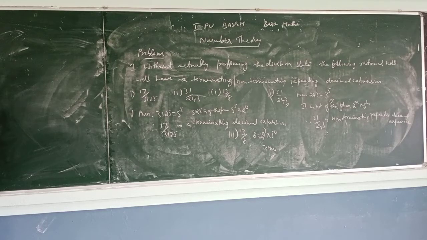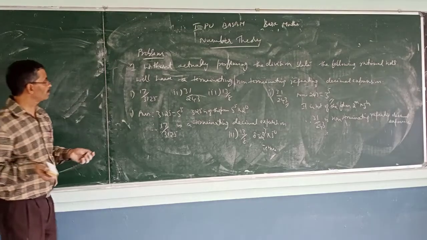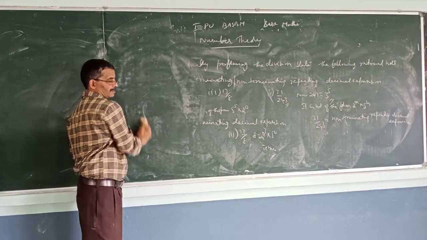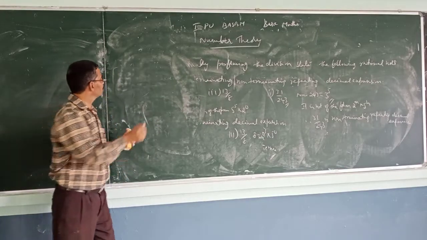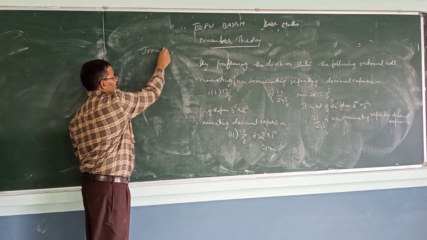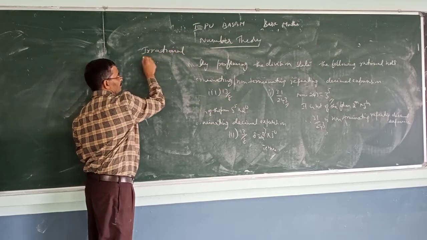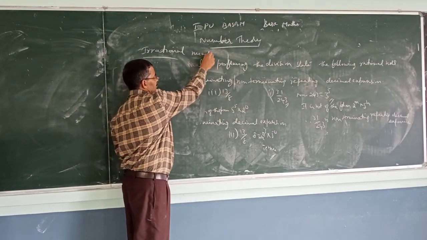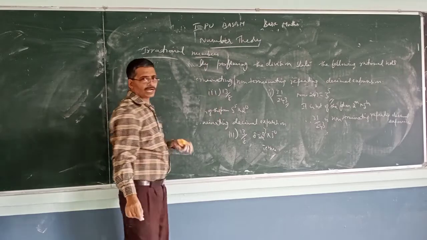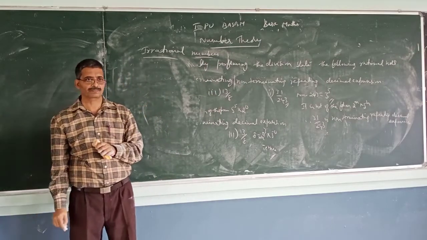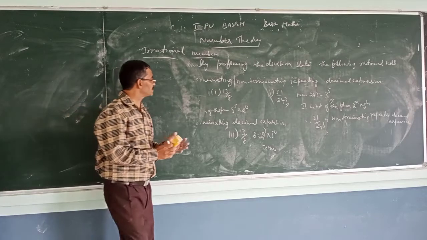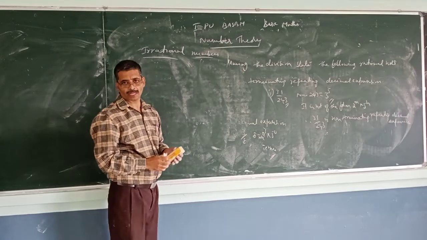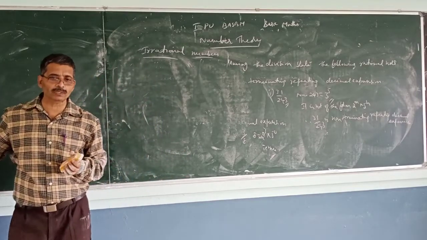Next topic is irrational numbers. So you have seen rational numbers. Rational numbers means we can express them in the form p by q, where p and q are integers, q not equal to 0.